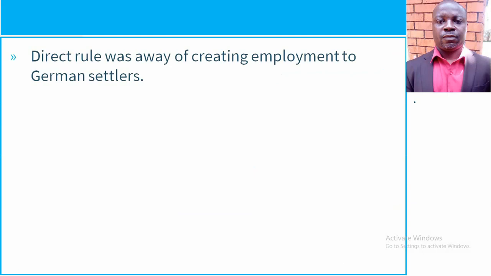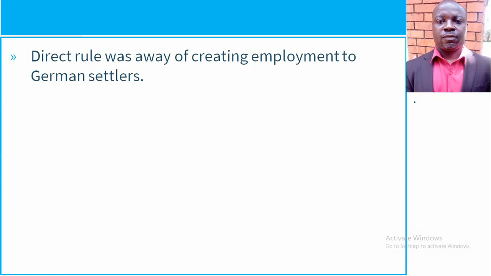We have this one here, that direct rule was a way of creating employment to German settlers. Indeed, it was a way of creating employment to the German settlers. The positions that would have been occupied by African chiefs were now occupied by the Germans.